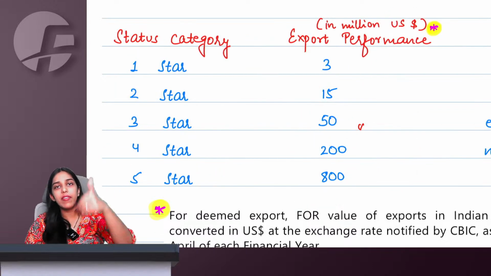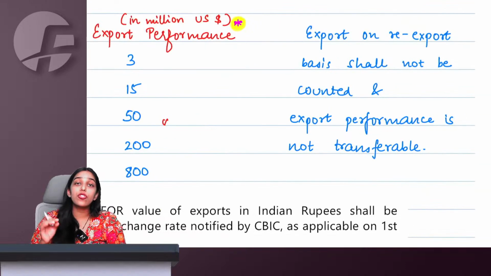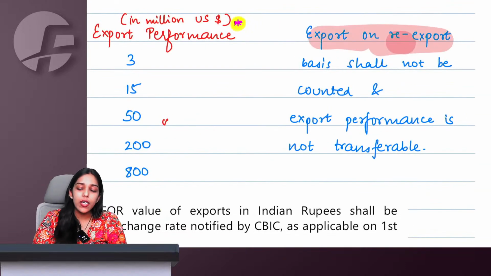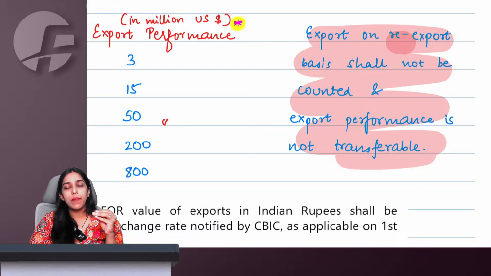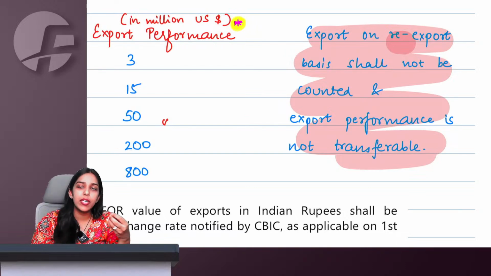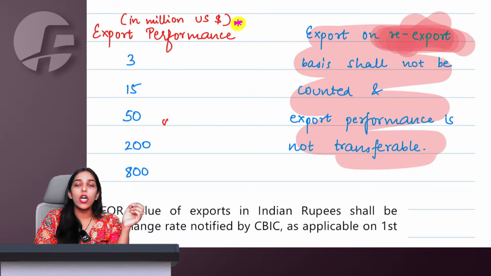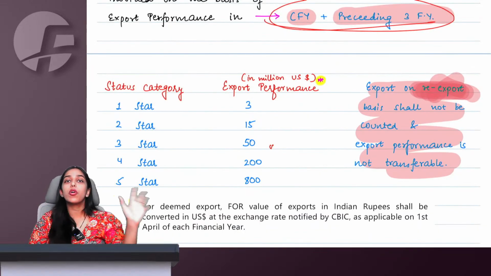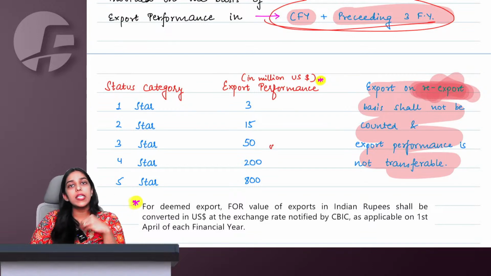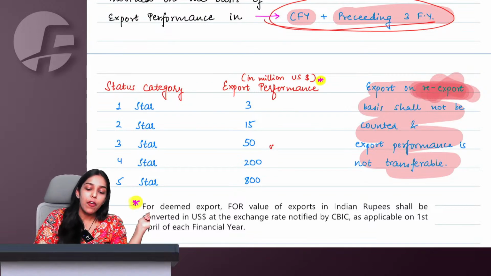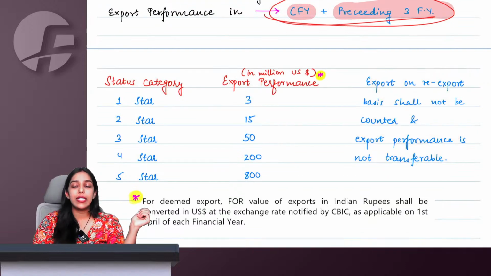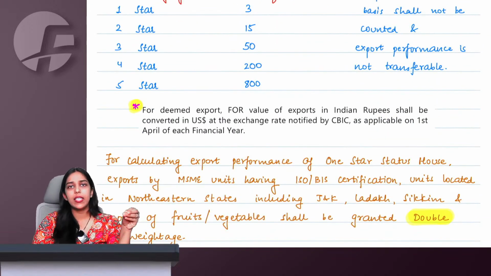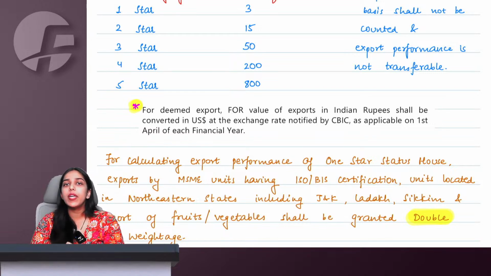So 3, 15, 50, 200, 800, and these all should be fresh exports. Re-exports are not considered here. So let us say I imported something for repair, etc., and then I re-exported it, all of those re-exports are not considered here. This 3, 15, 50, 200, 800 should be fresh new exports if you are making in current year plus preceding 3 financial years. Then in that case we give you this star category rating. Even if I get this star category rating, ma'am, what are the benefits? Wait for 2 minutes, we will also see what benefits you get if you become this star category person.